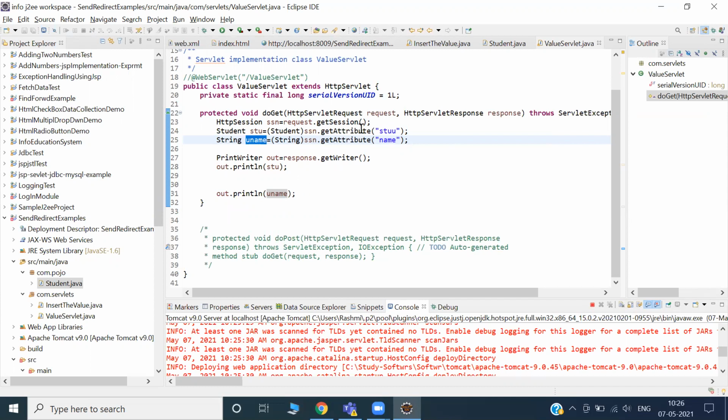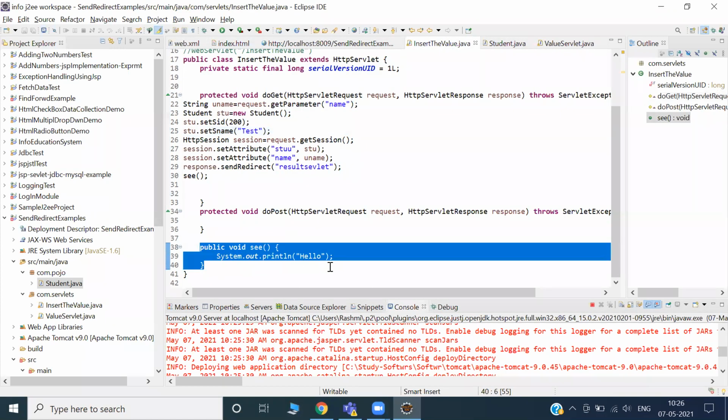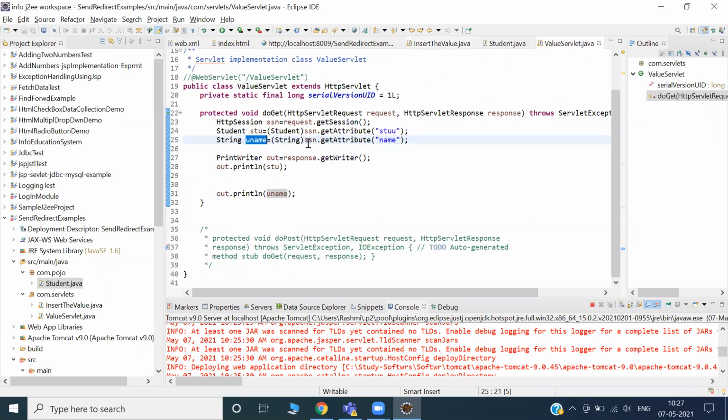If it is another class, then you need to create the object of that class, because you are calling that method of another class inside the current class. But here the method is a current class method. I have created that method right here, and I'm calling this method. So this additional thing I'm discussing here is for testing purposes.